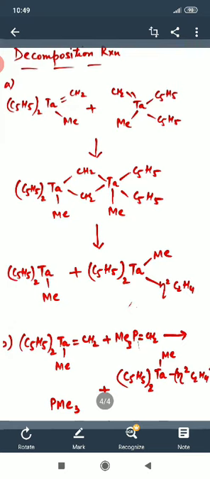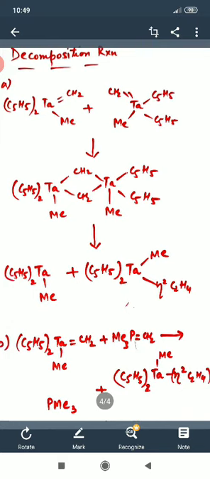Now what happens is, this bridging ligand CH2 and CH2 breaks its bond from one of the tantalum metal atoms, and the rest of the molecule that is left, Ta(C5H5)2Me, is given out as a product.